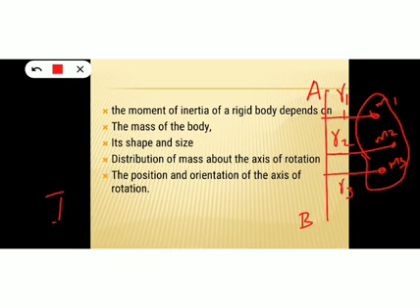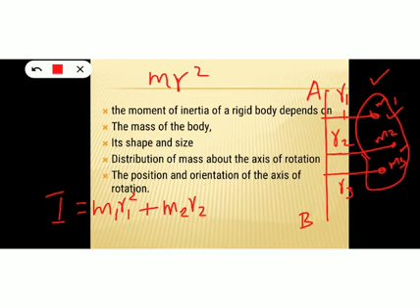Total moment of inertia will be the moment of inertia of the particle of mass m1 plus the moment of inertia of the particle of mass m2 plus the moment of inertia of the particle of mass m3. And we know the moment of inertia of a particle is mr square. This is the equation to find out the moment of inertia of a particle. So here we can write for the first particle the moment of inertia is m1 r1 square. For the second particle the moment of inertia is m2 r2 square. For the third particle the moment of inertia is m3 r3 square.